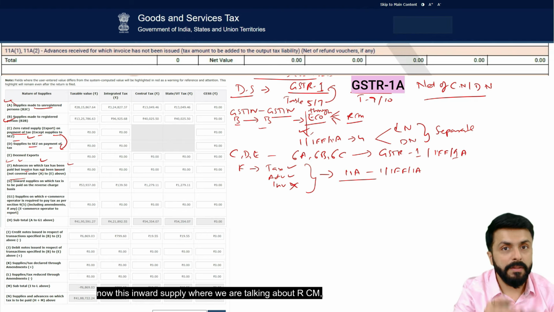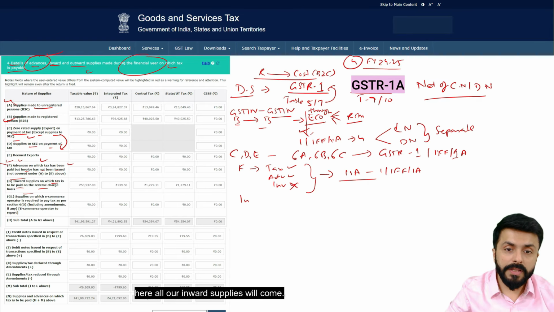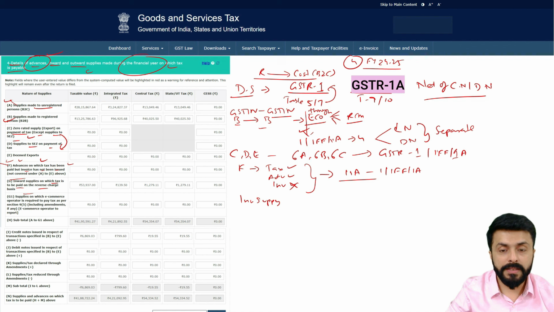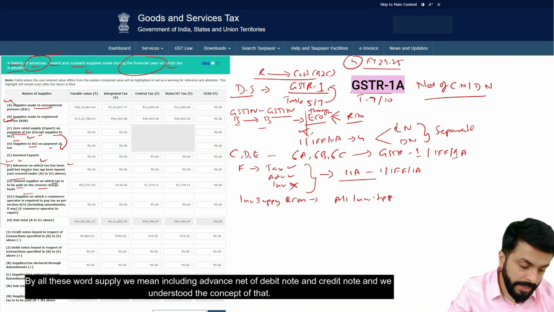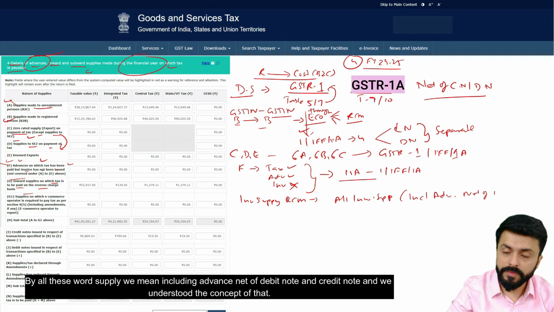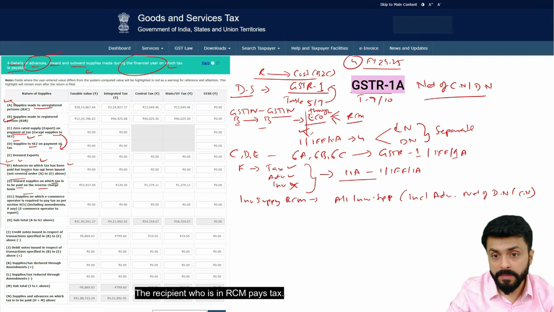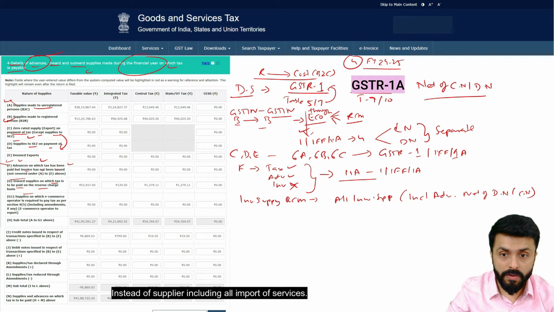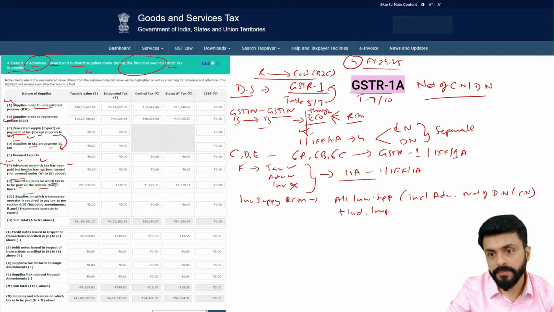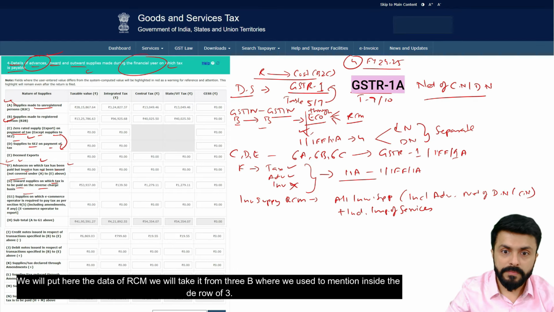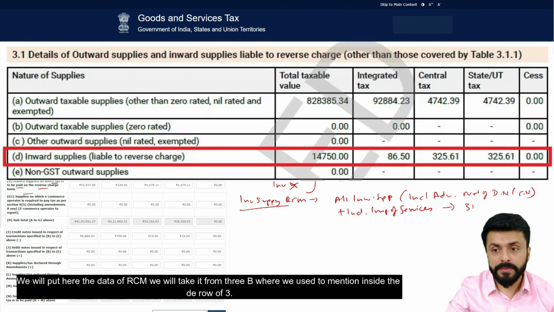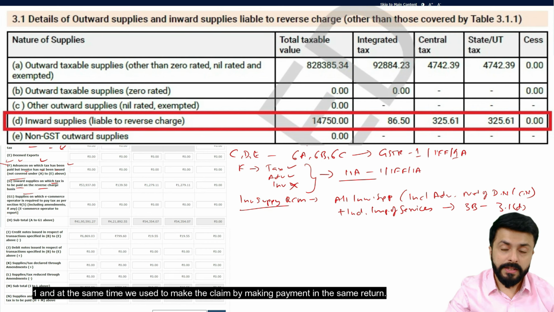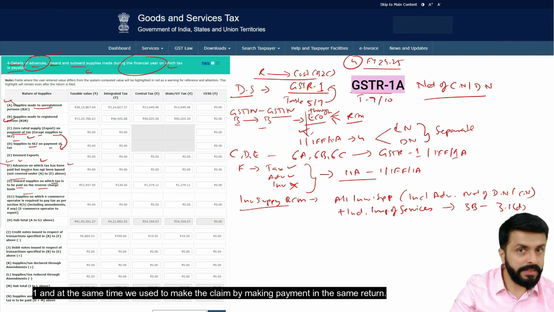Now this inward supply where we are talking about RCM, here all our inward supplies will come. By all these inward supplies, we mean including advance, net of debit note and credit note, and we understood the concept of that. The recipient who is under RCM pays tax instead of the supplier, including all import of services. We will put the data of RCM here. We will take it from 3B, where we used to mention it in row D of 3.1, and at the same time we used to make the claim by making payment in the same return.